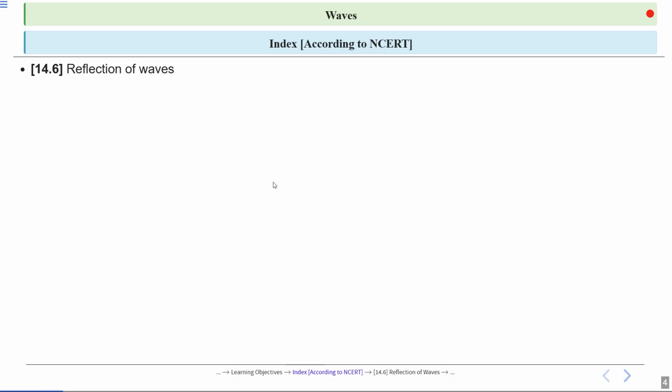So this is our index for today's lecture. We will start with NCERT section 14.6, reflection of waves. After that, 14.6.1, standing waves and normal modes.